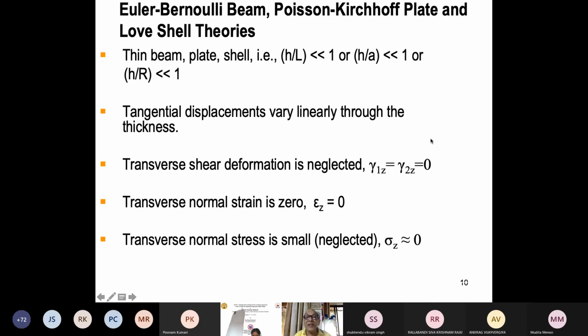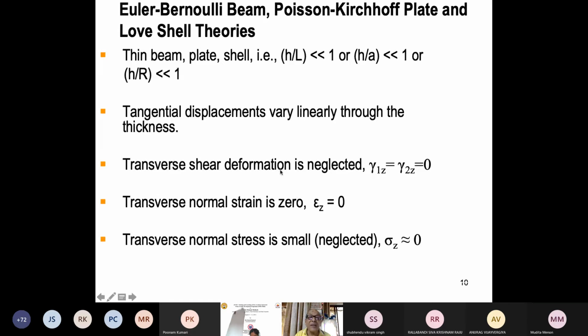In many books, it is written shear stress is 0. Or when I ask the student, they will say shear stress, sir, shear stress is 0. There's a lot of difference between telling shear stress and shear strain. Shear strain is 0. Okay. And we also assume W(x,z) equal to W naught, which is a function of only X, not Z. So that means there is no transverse normal strain. Epsilon Z is 0.